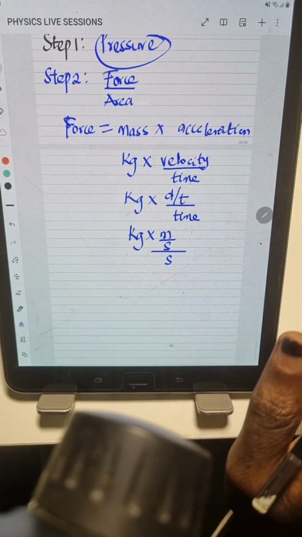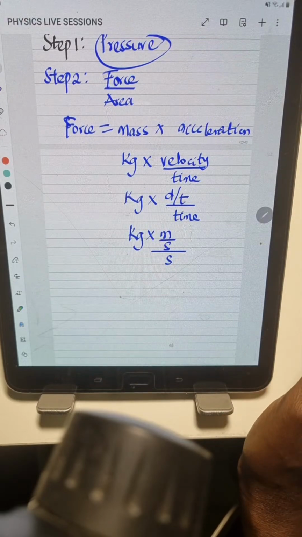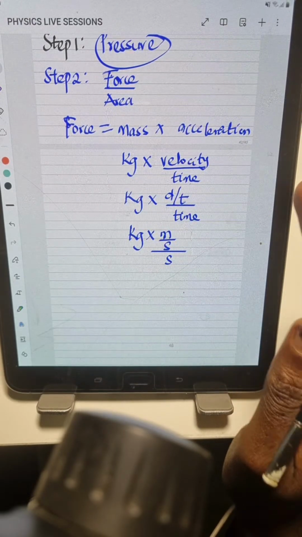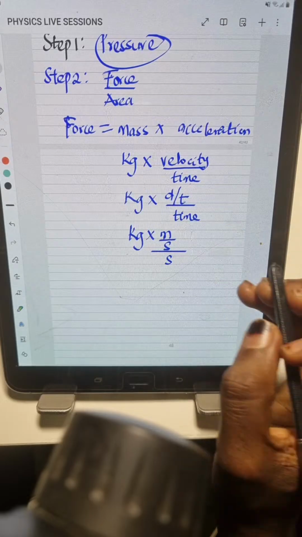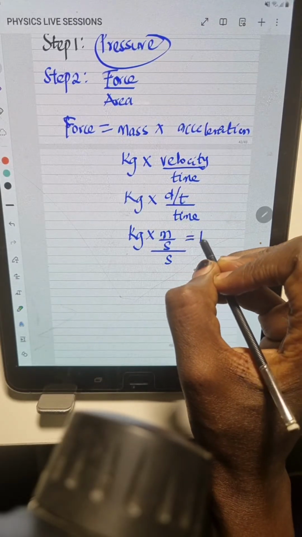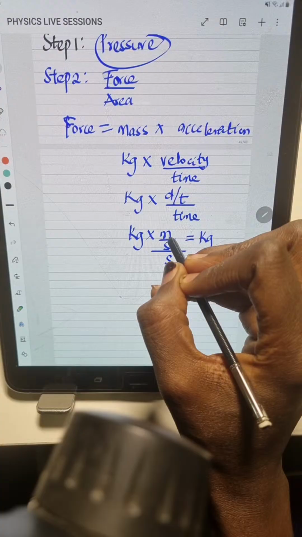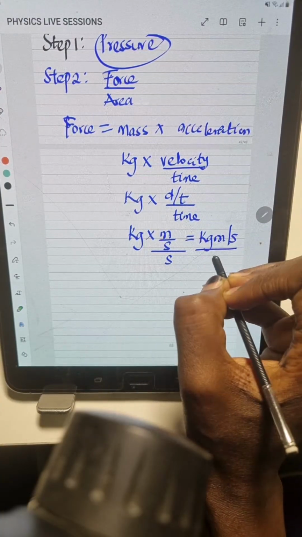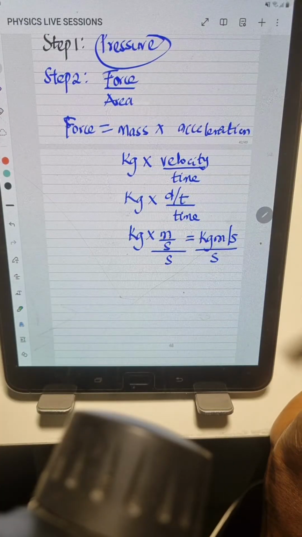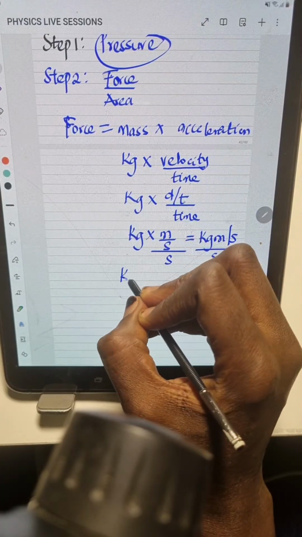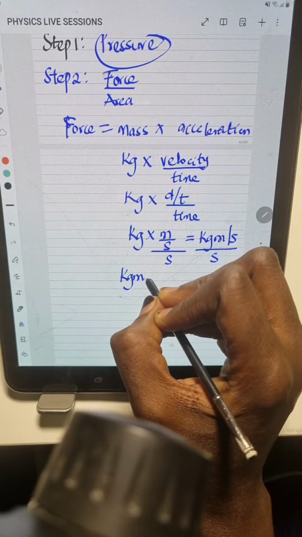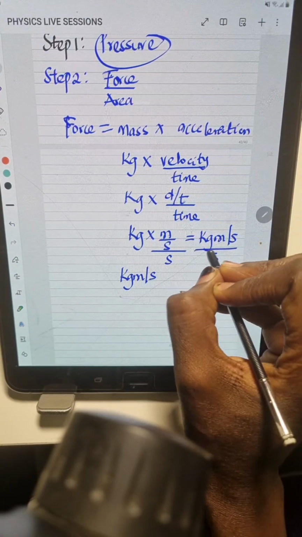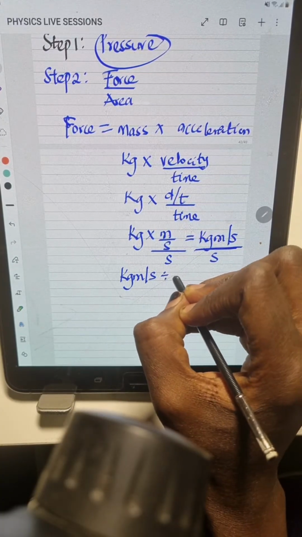Okay, so we are doing this step by step. I'm just taking this step by step to show the audience how to break down and get our answers. So now breaking this down, this can be written as kilogram times m/s, which is meter per second, all over seconds here. That's the denominator. So this can be written as kilogram meter per second. This line here stands for division, right?